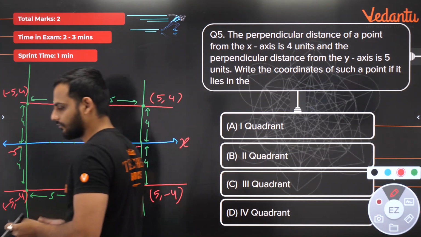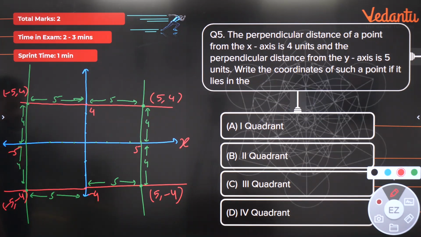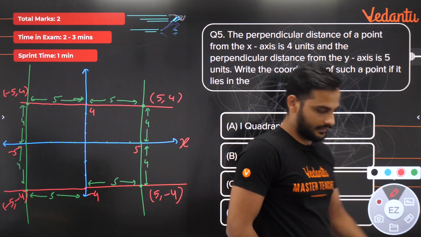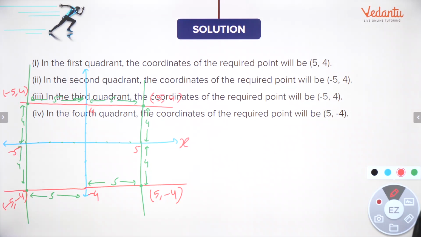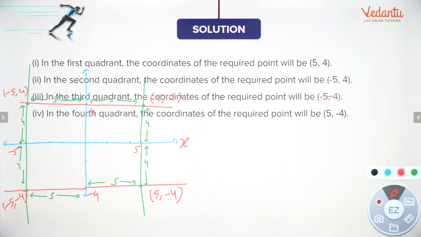If the point is in first quadrant, its coordinate will be 5, 4. In the second quadrant, -5, 4. In the third quadrant, -5, -4. In the fourth quadrant, 5, -4. Right? This is how it will be done. So these are the coordinates. Let's move to the next question.